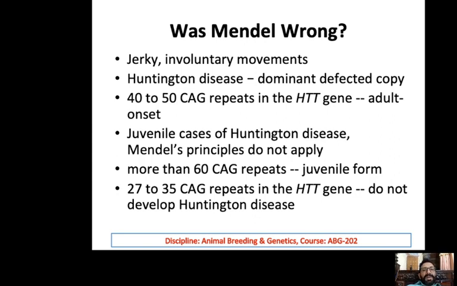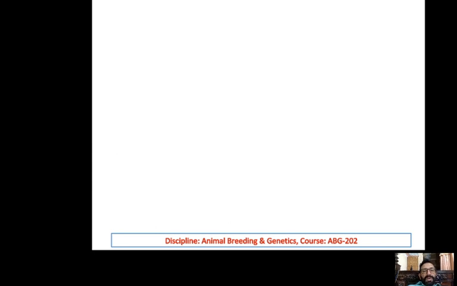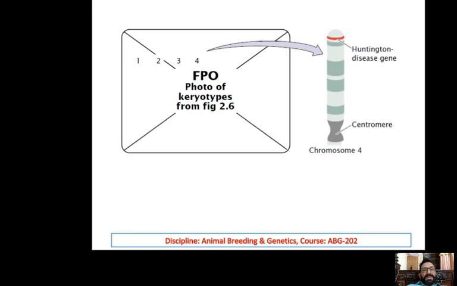So there are three different categories, you can say: when there are 27 to 35, or there are 40 to 50, and there are more than 60 repeats. So this is what we haven't seen in the Mendelian mechanism, or in the Mendelian laws. In that case, either the phenotype appears or does not appear. But in this case, the phenotype appearance is dependent on the stage. So that is a deviation from the Mendel laws. Keeping this in view, we might say Mendel was wrong, but that was not the case. Rather, it was a deviation from the Mendel law.